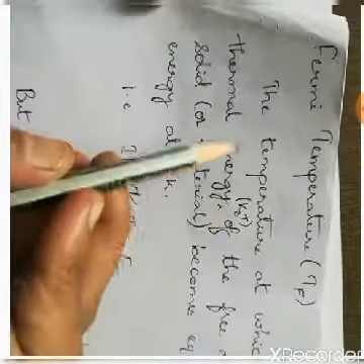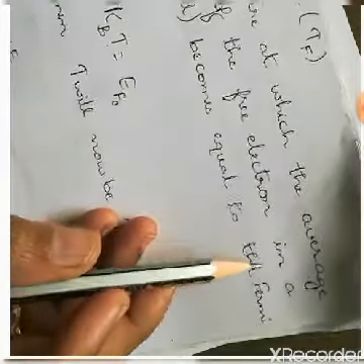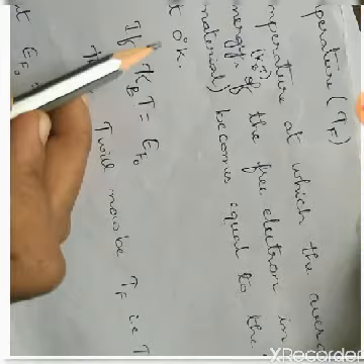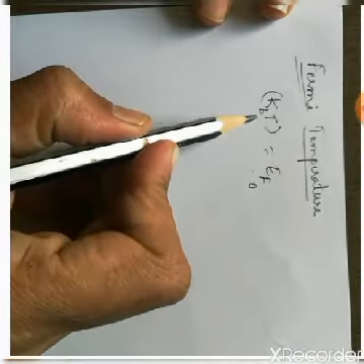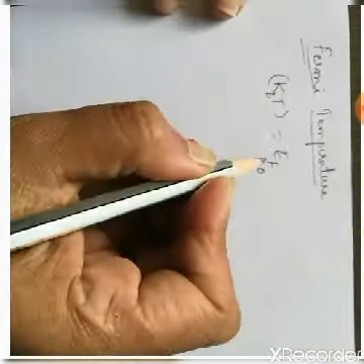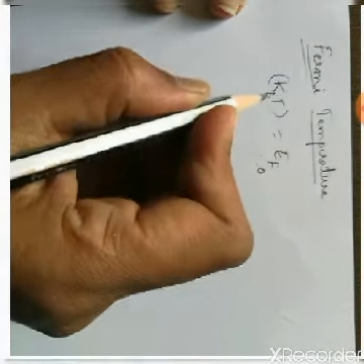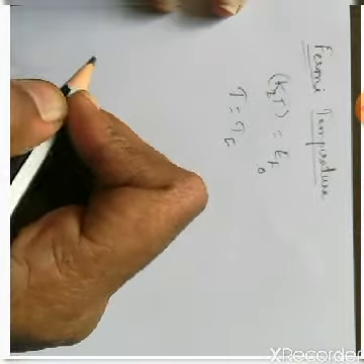So the definition here you can see: the temperature at which the average thermal energy of the free electron in a solid or a material becomes equal to the Fermi energy at 0 degree Kelvin. So kBT is equal to EF naught. I said this is the average thermal energy, and this is the Fermi energy at 0 degree Kelvin. So T will become T equal to TF, that is Fermi temperature.